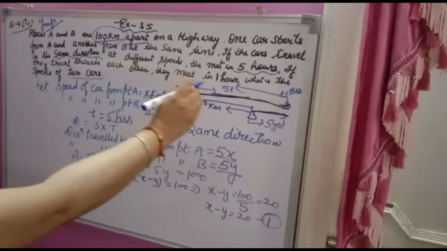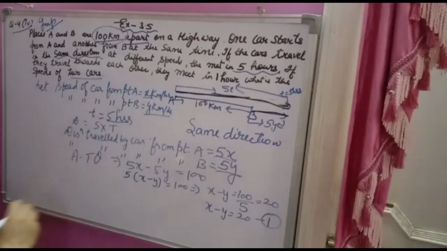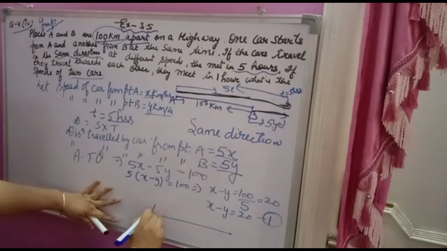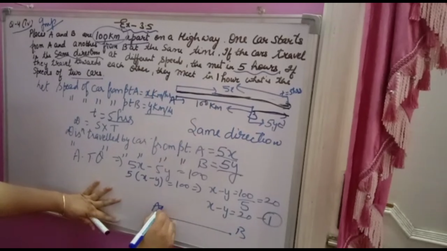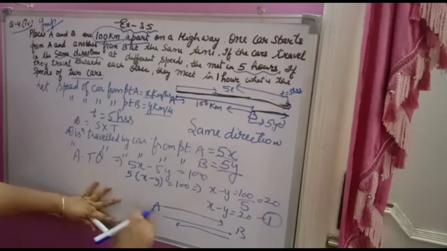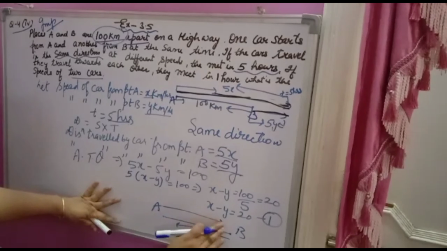Now they are saying if they move towards each other, suppose this is point A and this is B, like this they are moving. Suppose they are meeting here, at the same point.